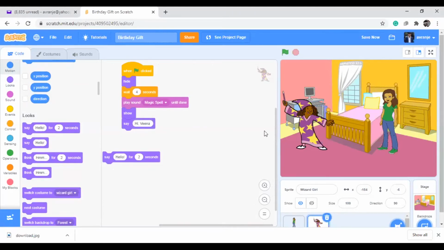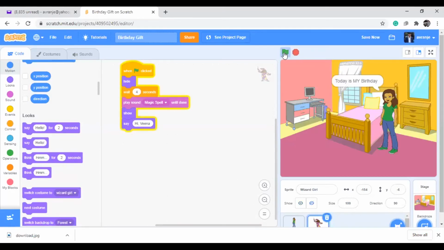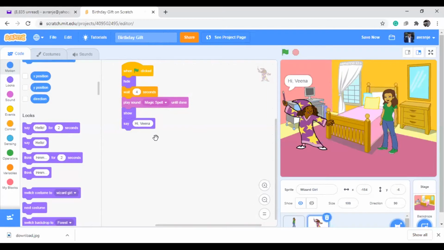Okay, so when I'm doing like this, see, today is my birthday and no one wishes me, then immediately another thing comes, hi, when I destroy. So immediately you should say make a wish, or else anything if you want to give, you can give it like this, like a make a wish.